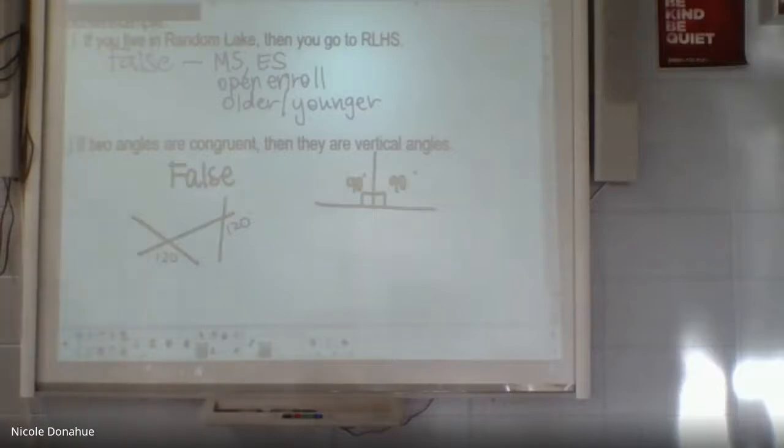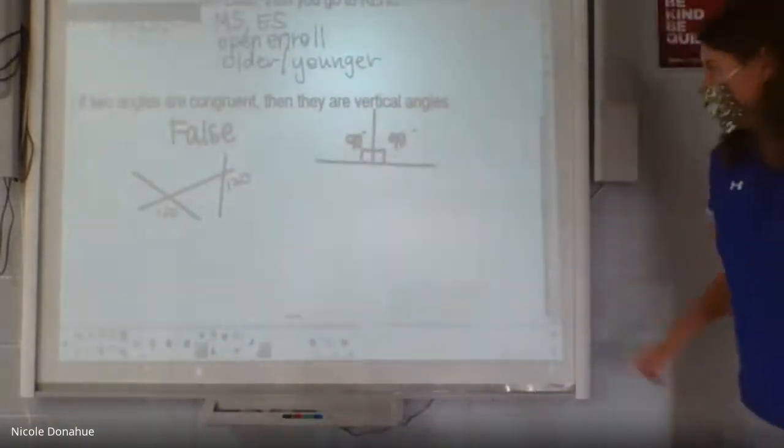Our words are important. In my other class, somebody said, is this English class? And kind of with geometry, a little bit of it seems like it is. So word choice is super important. And so when I ask you to explain something, and you're like, well, you know what I meant, I need you to be a little bit more thorough than maybe you want to be. So we're going to talk about inductive versus deductive reasoning. We've already talked about inductive reasoning, so we'll review that, and then I'll teach you guys deductive reasoning today.